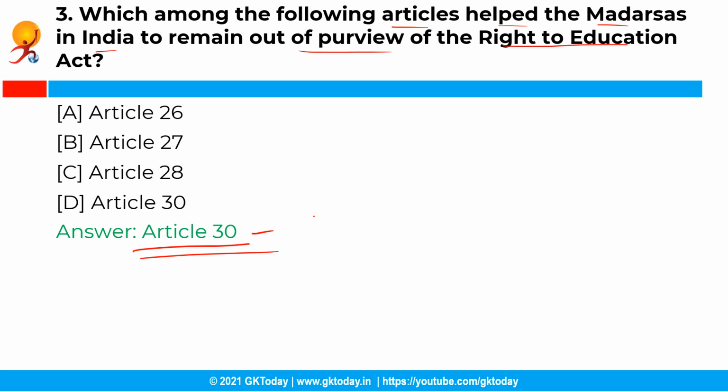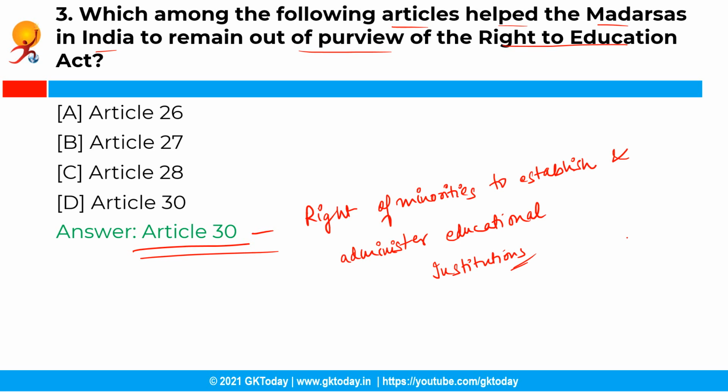See, Article 30 mandates that all minorities, whether based on religion or language, shall have the right to establish and administer educational institutions of their choice. Article 30 provides an absolute right to the minorities that they can establish their own linguistic and religious institutions and at the same time can also claim grant-in-aid without any discrimination.